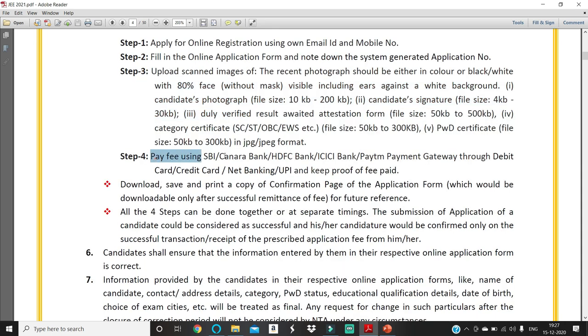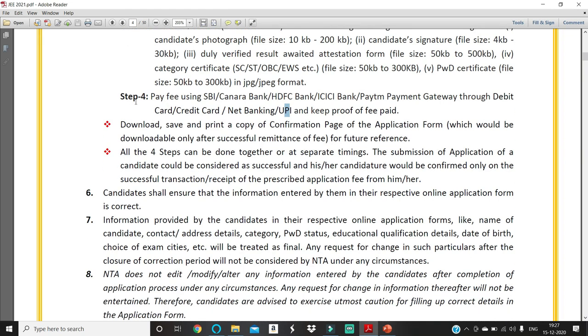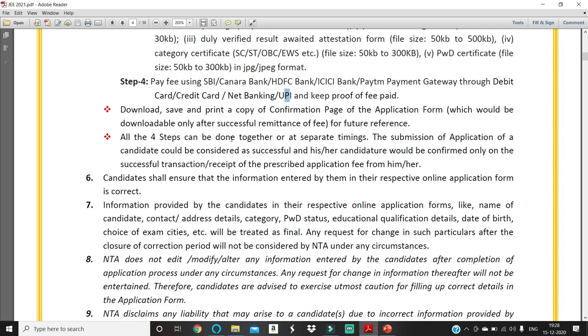Step 4 will be paying fees through SBI, Canara Bank, HDFC, ICICI Gateway through debit card, credit card and net banking, UPI, and keep proof of fee paid. All this is step 4. After completing step 4, your application process is done. Download, save and print a copy of the confirmation page of the application form, which can be downloaded only after successful remittance of fee. Means only after paying will you be given that. All the 4 steps can be done together or at separate times.